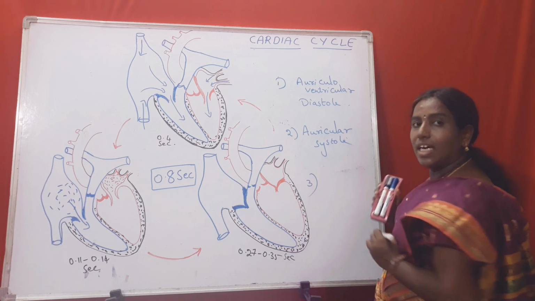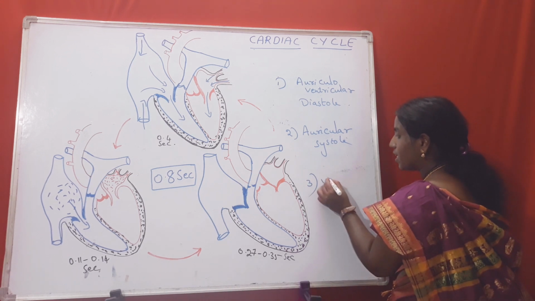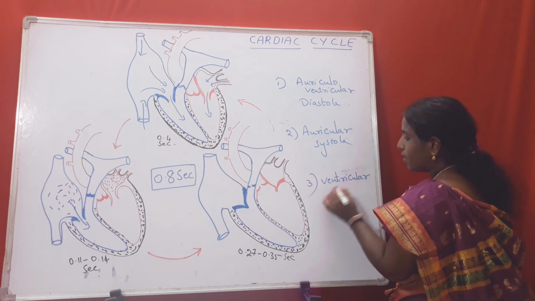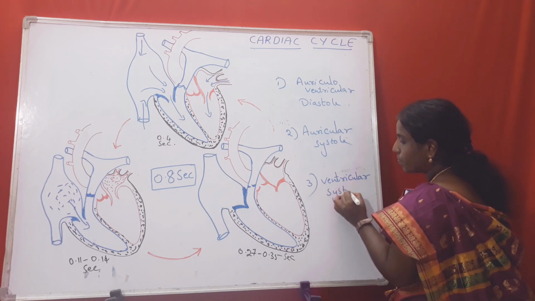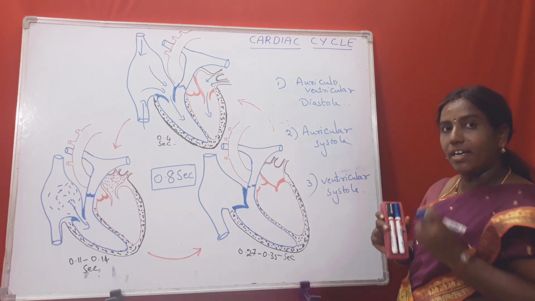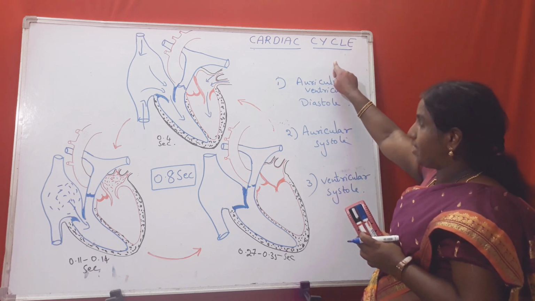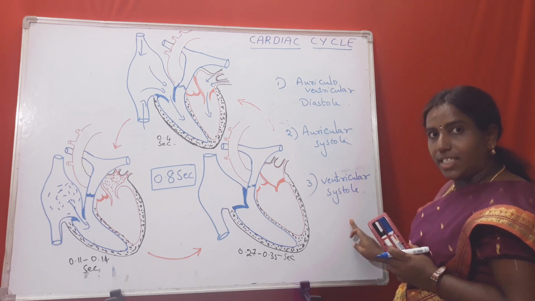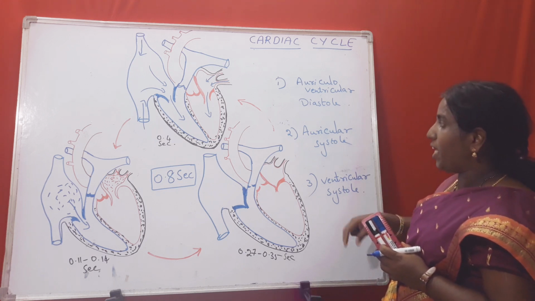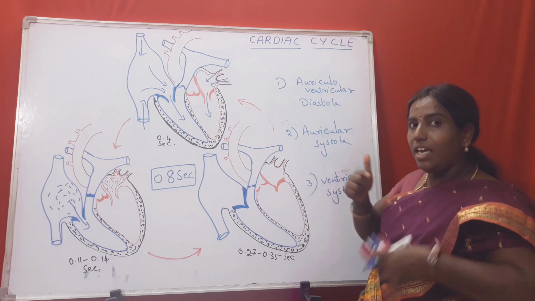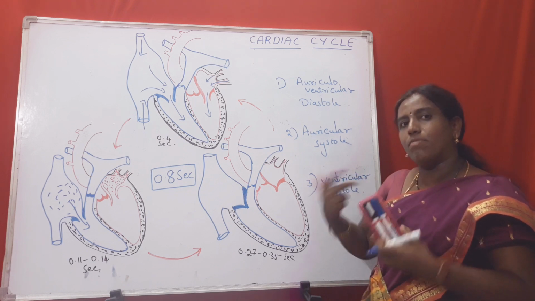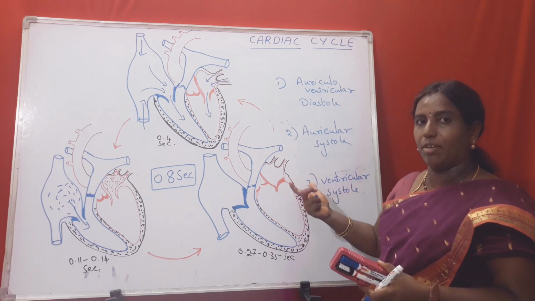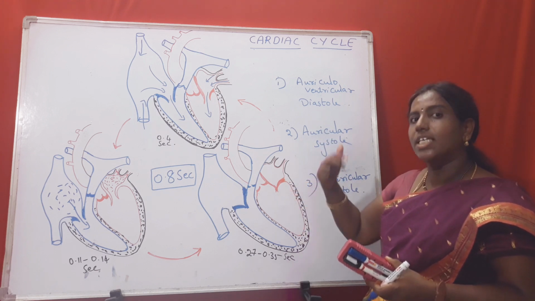Whereas the third stage is ventricular systole. So the total cardiac cycle can be shown in 3 stages. We begin, and it's a continuous cyclic event. In several books the cardiac cycle is explained in different ways, but the main concept is the same.